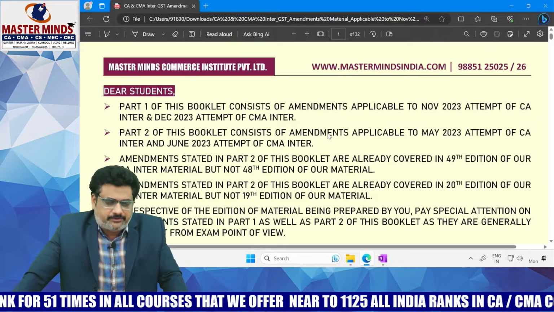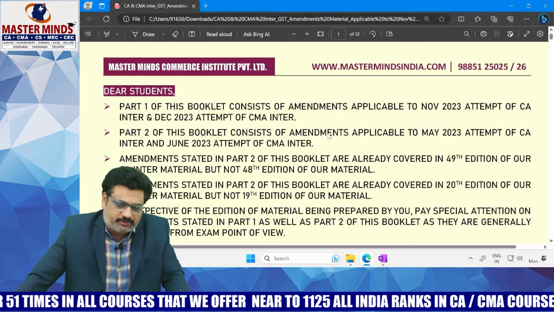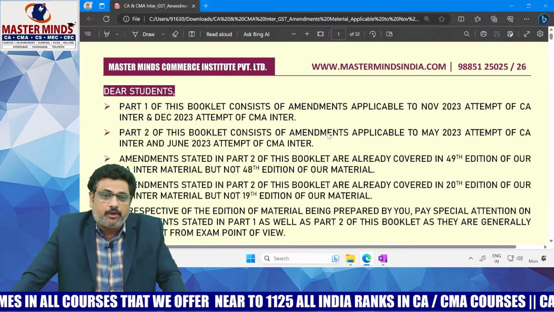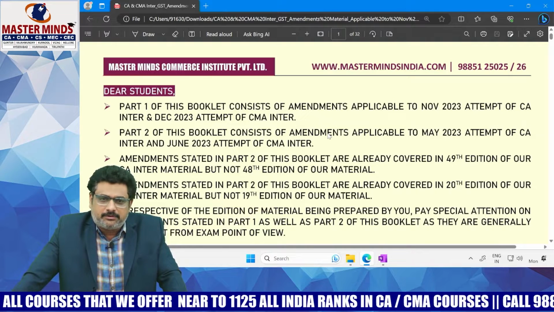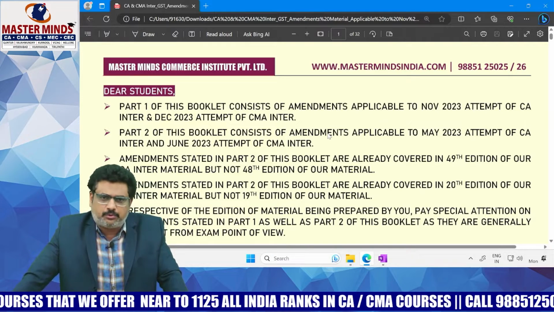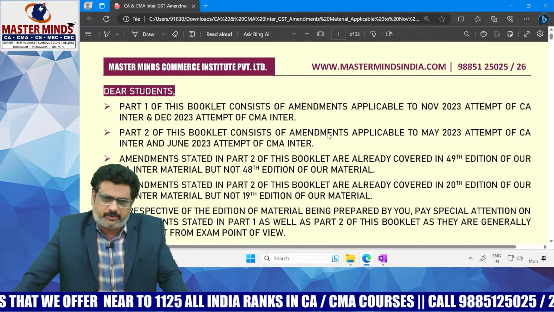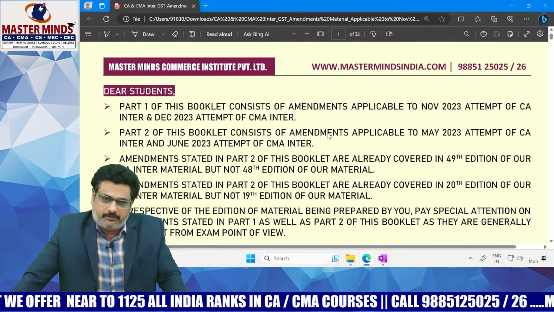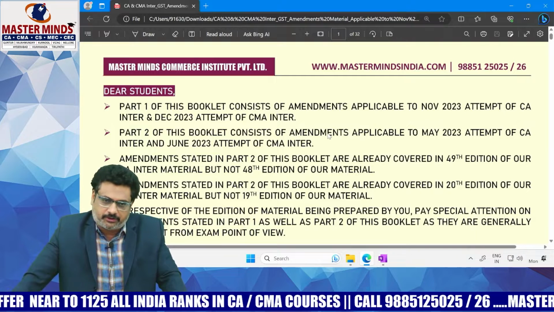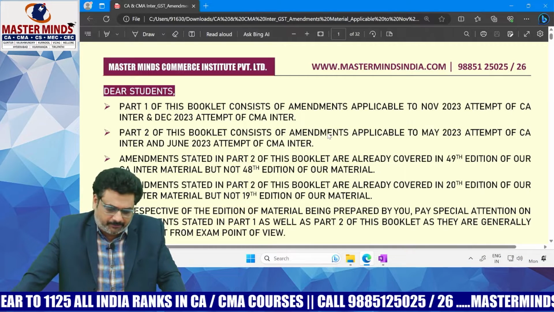All those amendments are applicable for your November 2023 attempt with respect to CA Inter, whereas with respect to CMA Inter, December 2023 will be applicable.